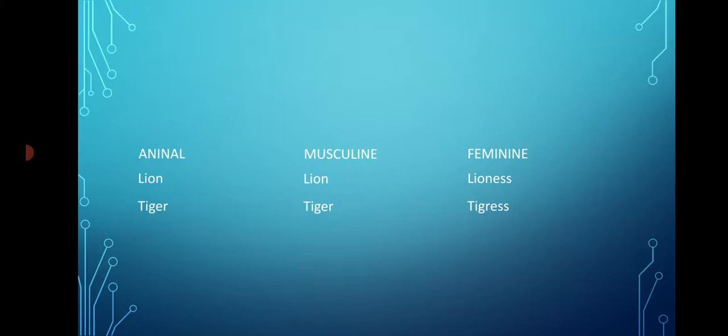Likewise lion is masculine and common both, because there is no separate word for its masculine gender, but its feminine gender is lioness. When you are talking about a lion, it might mean masculine, but it might also include both masculine and feminine. Then again tiger is masculine, tigress is feminine.